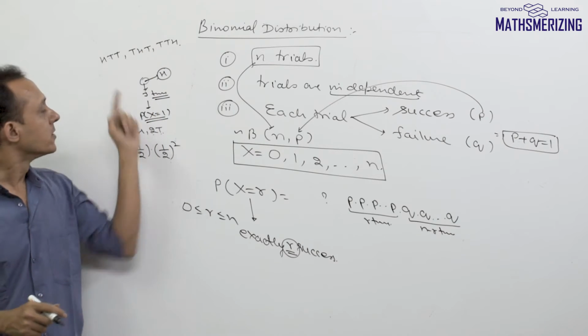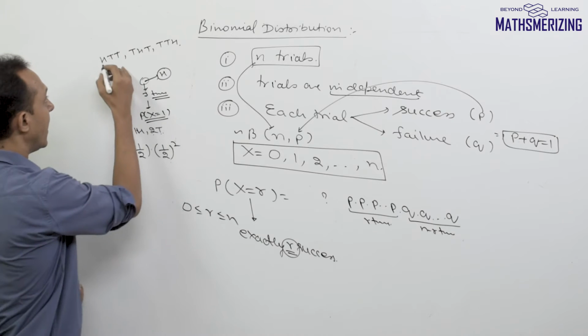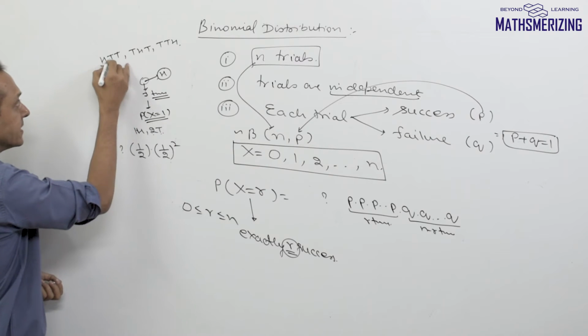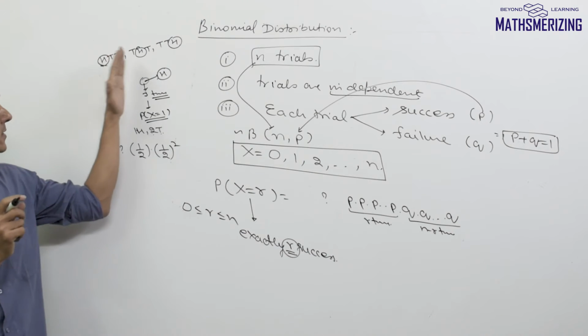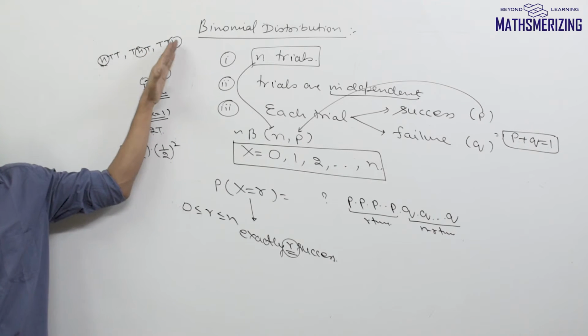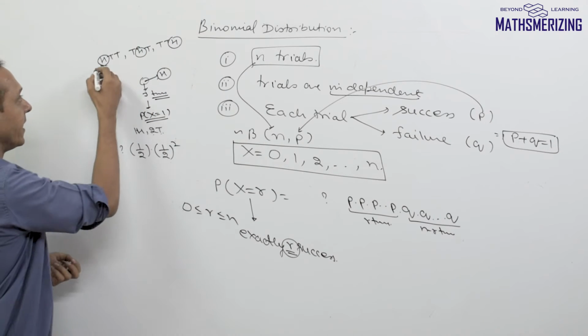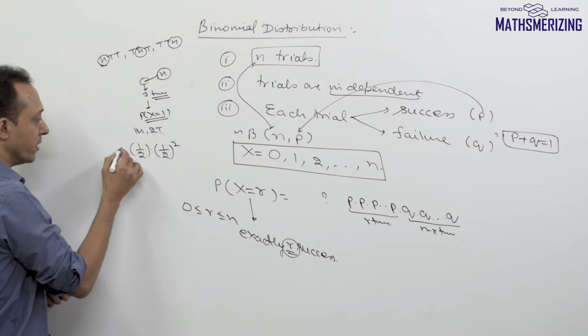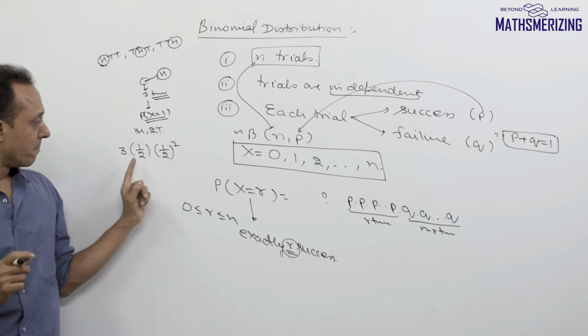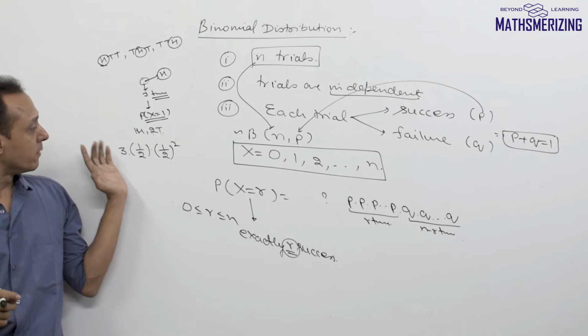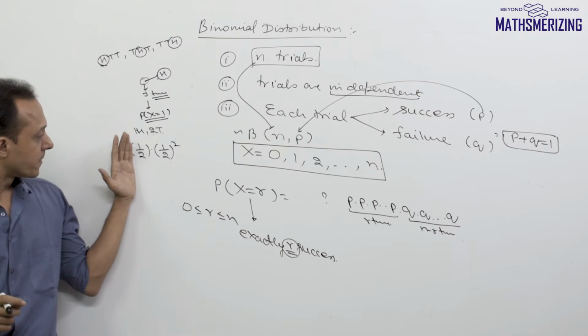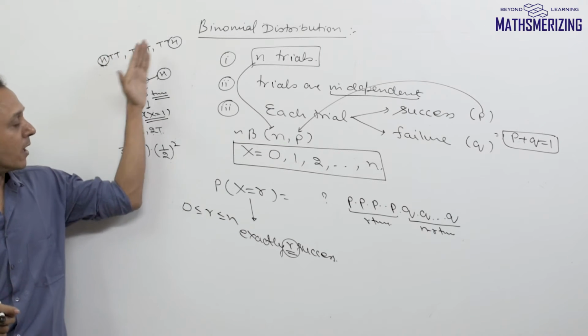in the sample space. So when I'm considering R successes, or in this case one success, I'll also need to find out which trial has actually resulted in this success. So basically it should have this number 3 multiplied to it. So it should be 3 into 1 by 2 into 1 by 2 square. So we need to identify the trials where this success is going to come from.